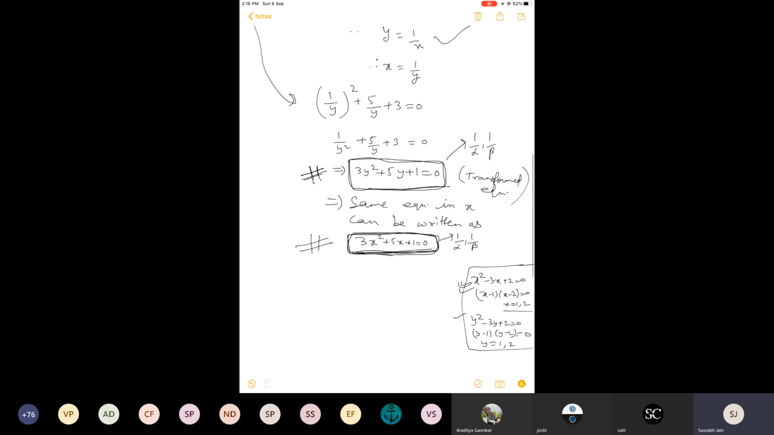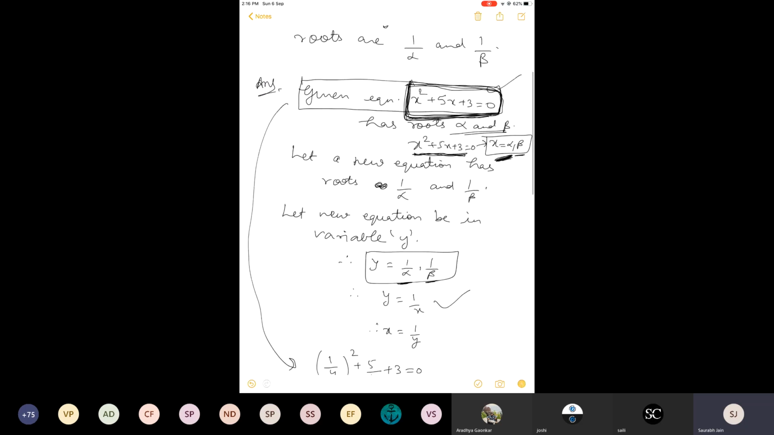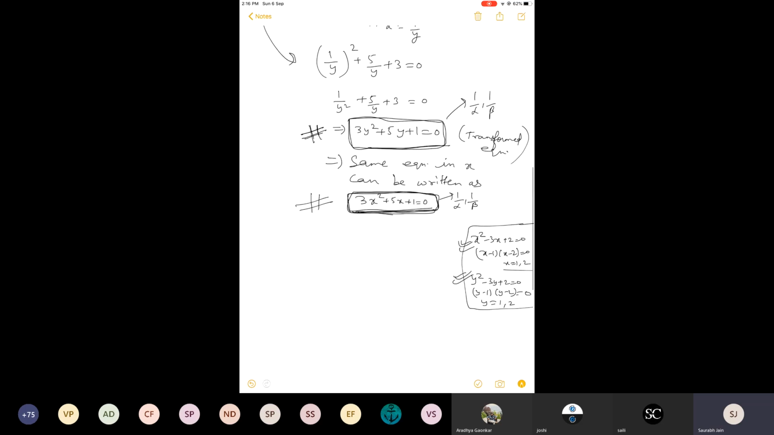This equation has roots 1 and 2. This also has roots 1 and 2. Transformation has been applied. So what is actually happening? We are changing one equation into another. We are transforming the equation according to the given relation. This has roots alpha, beta. This equation has roots 1 by alpha, 1 by beta. This is the meaning of this theory or article or question. Now, if you have any doubts, you can ask me.